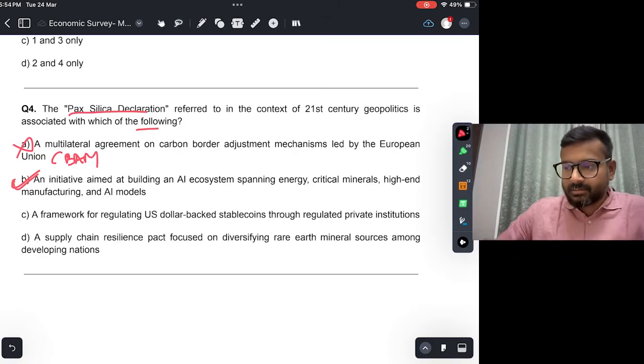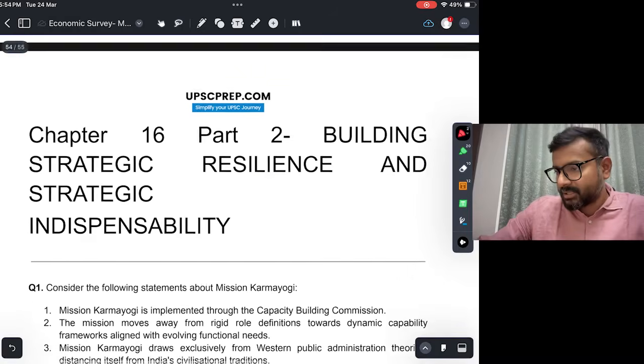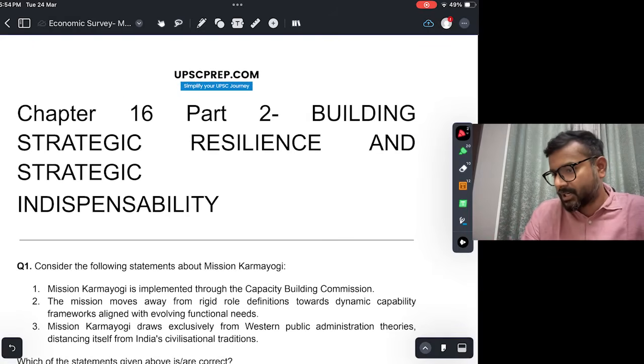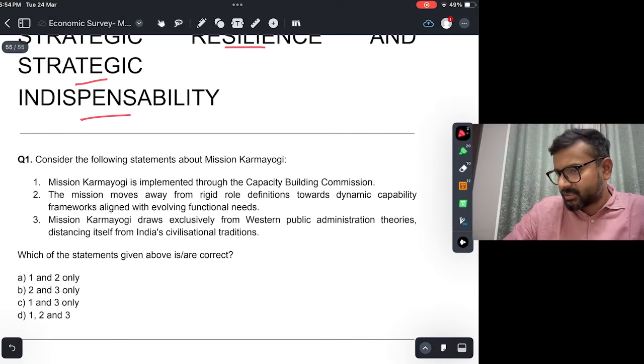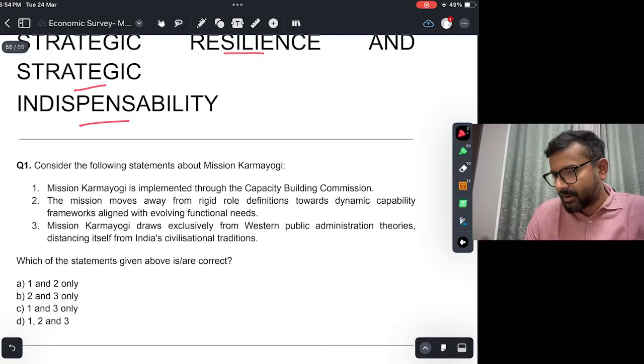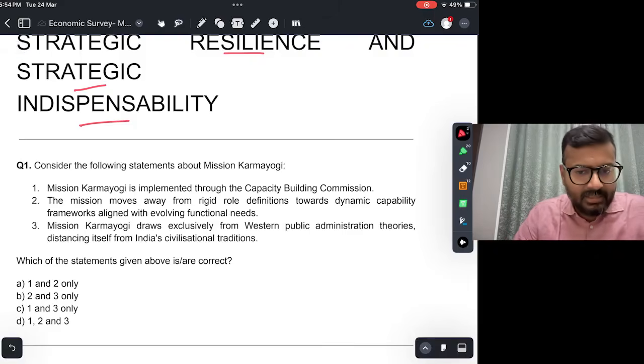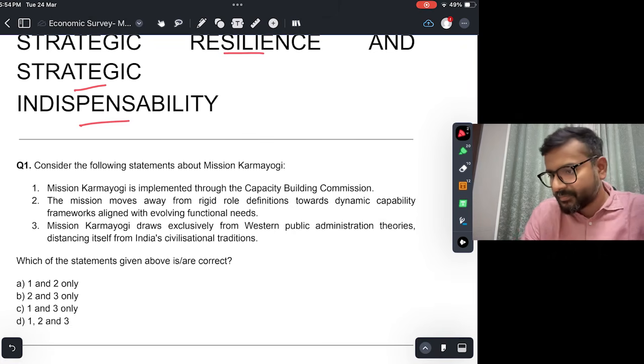All right. So this was chapter 16 part 1. Chapter 16 part 2 is building strategic resilience and strategic indispensability. इसमें सिर्फ एक क्वेश्चन है because most of it is just analysis and recommendation. तो prelims के लिए इतना important नहीं है. But let's see this one question.